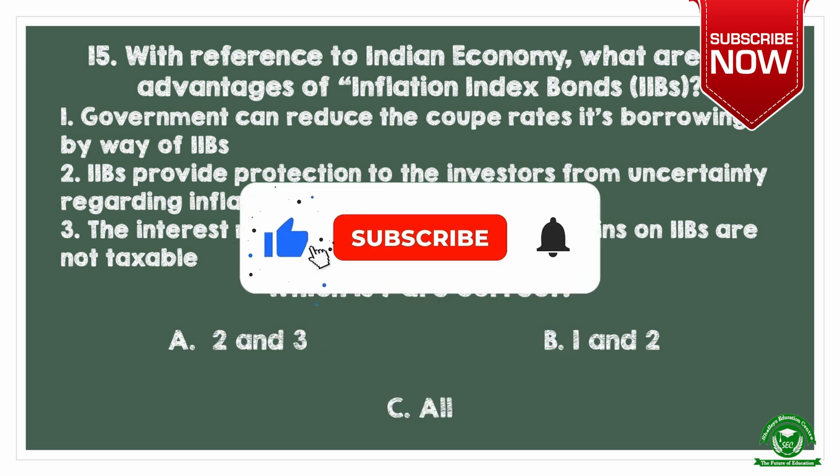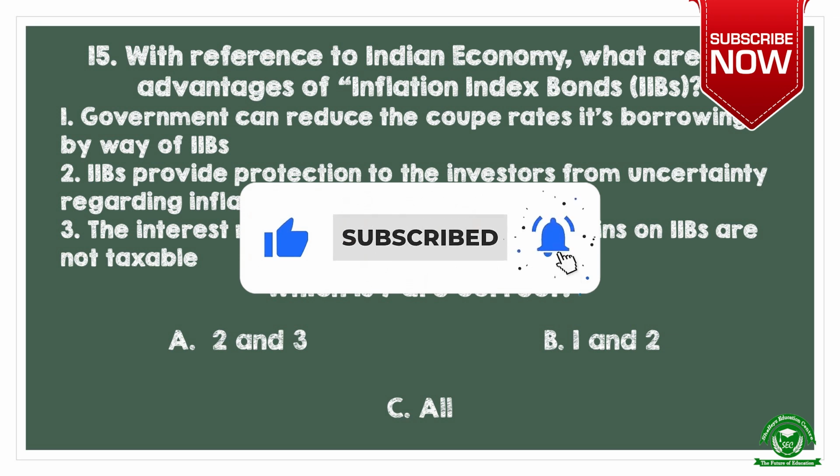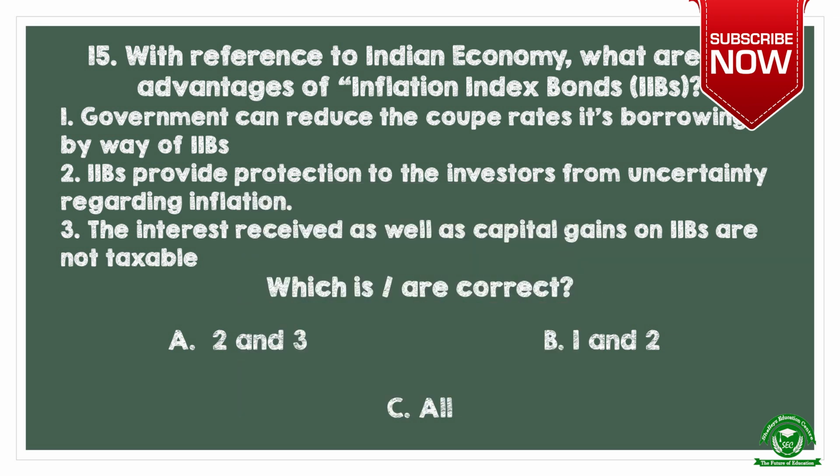The next and the last question is, with reference to Indian economy, what are the advantages of Inflation Index Bonds, IIBs? Number 1. Government can reduce the coupon rates of its borrowing by way of IIBs. Number 2. IIBs provide protection to the investors from uncertainty regarding inflation. And number 3. The interest received as well as capital gains on IIBs are not taxable. Which is or are correct? Options are A. 2 and 3, B. 1 and 2, and C. all.